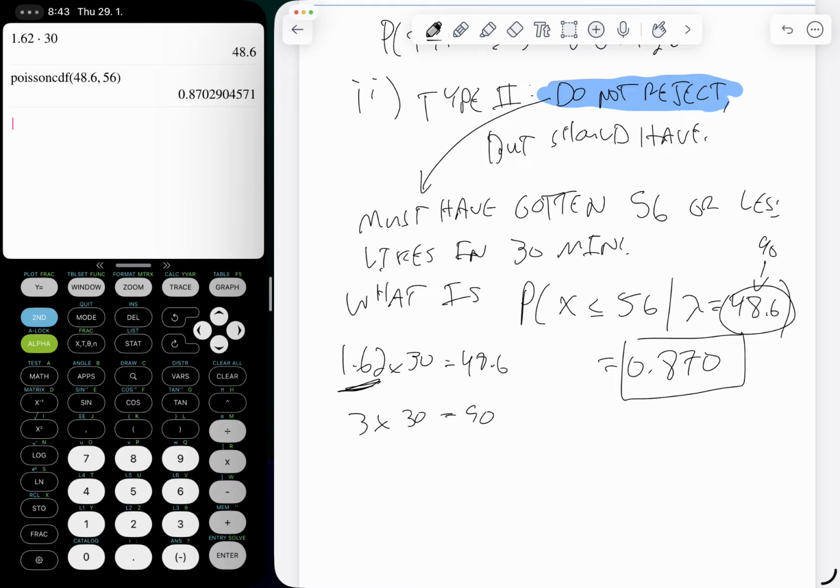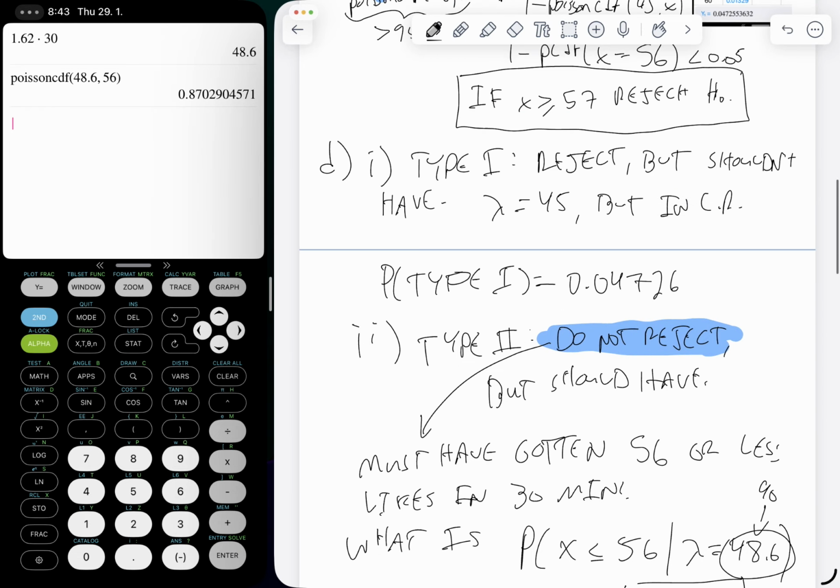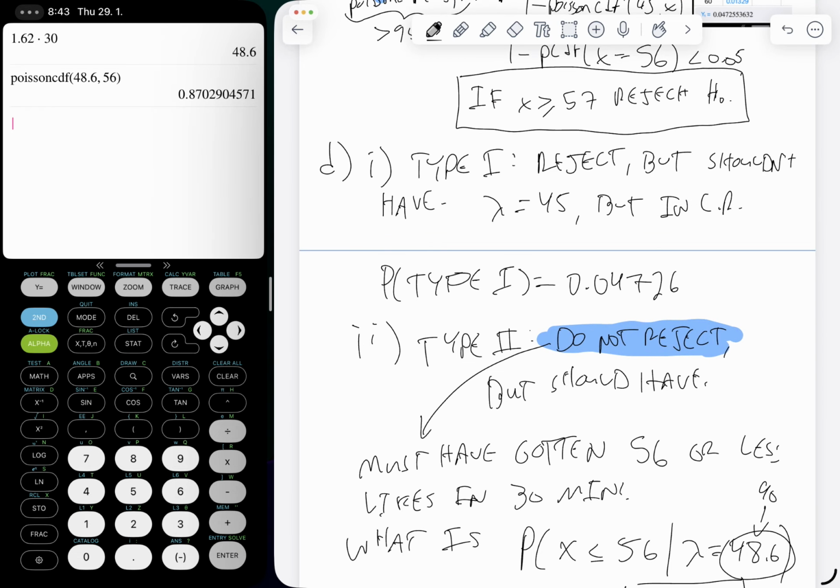But hopefully the calculation here wasn't too tough, and you were able to follow along with how to find type 1 and type 2 error for a Poisson distribution.